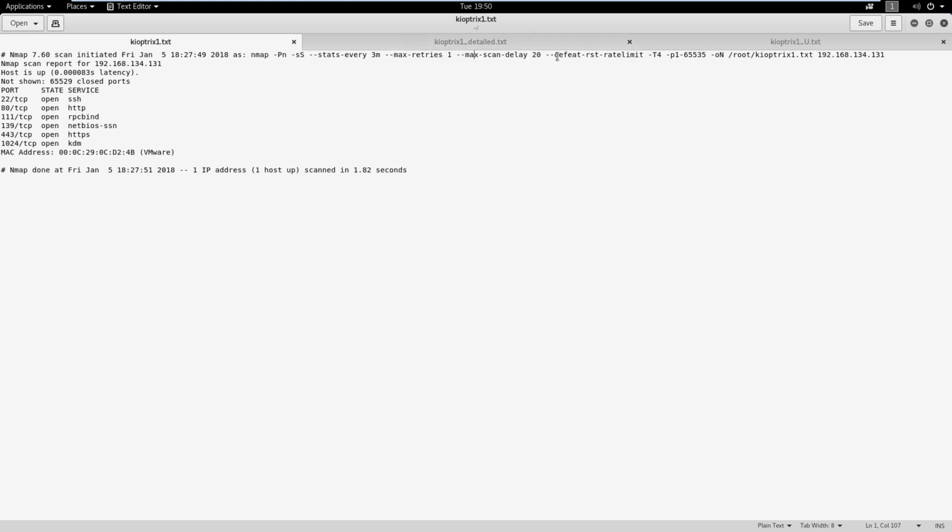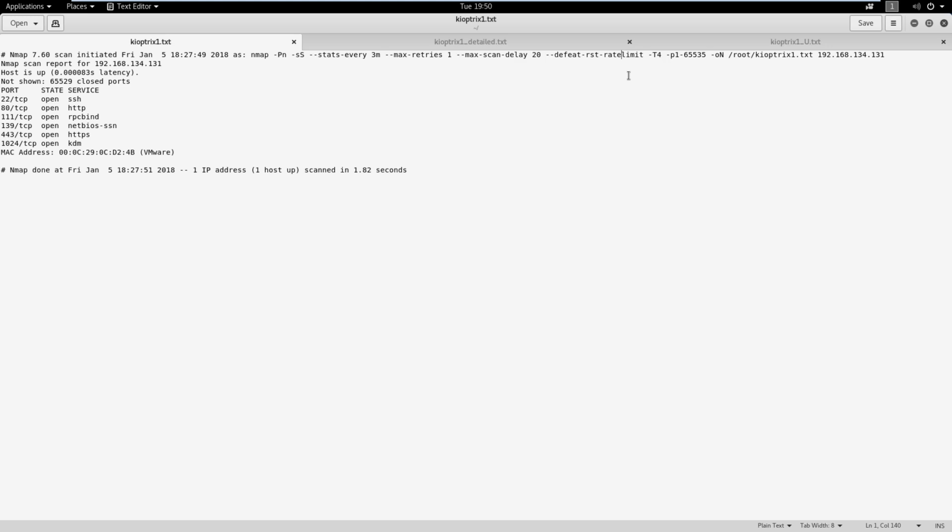Same thing here, we're doing defeat RST rate limit. As we discussed with the stealth scan, when we send a three-way handshake, we send the SYN, we get a SYN ACK back, and then we're not going to ACK back to them. We're actually going to just send an RST. If we send too many RSTs in a short period of time, that could be rate limited. What would happen then is it's going to show the port as filtered if we set a defeat RST rate limit, but it's not going to necessarily show it as closed.